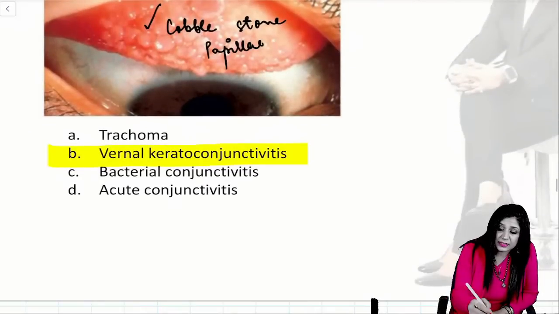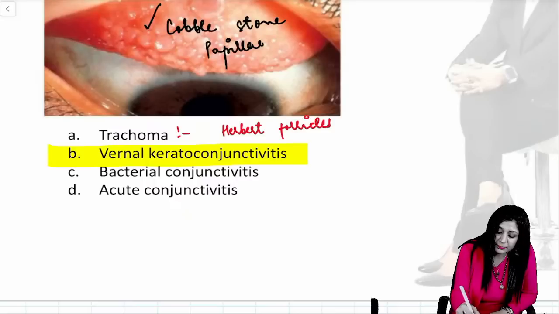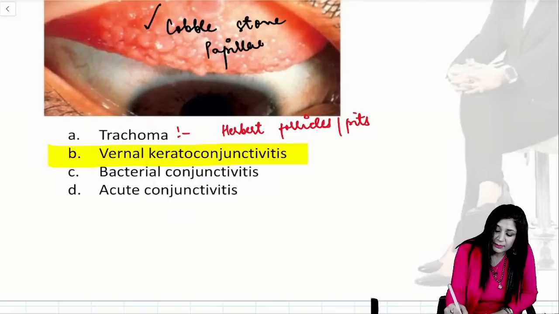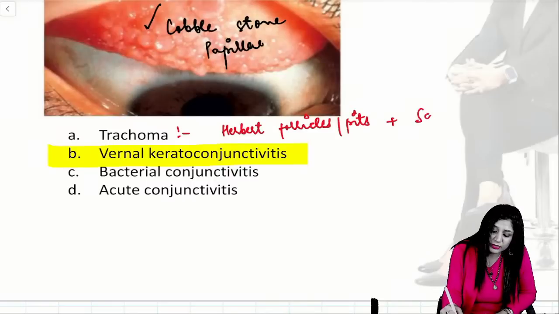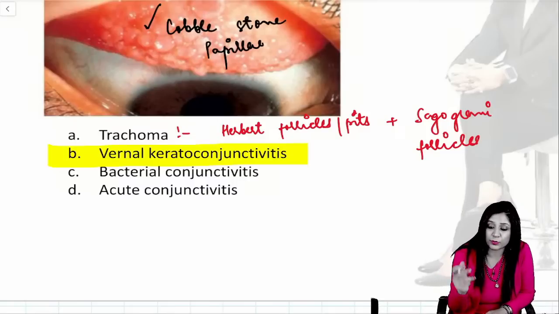Trachoma is known for Herbert follicles and Herbert pits, plus you will have the sago grain follicles. So it is very different, the trachoma. And trachoma is again important because it was eliminated in 2024.